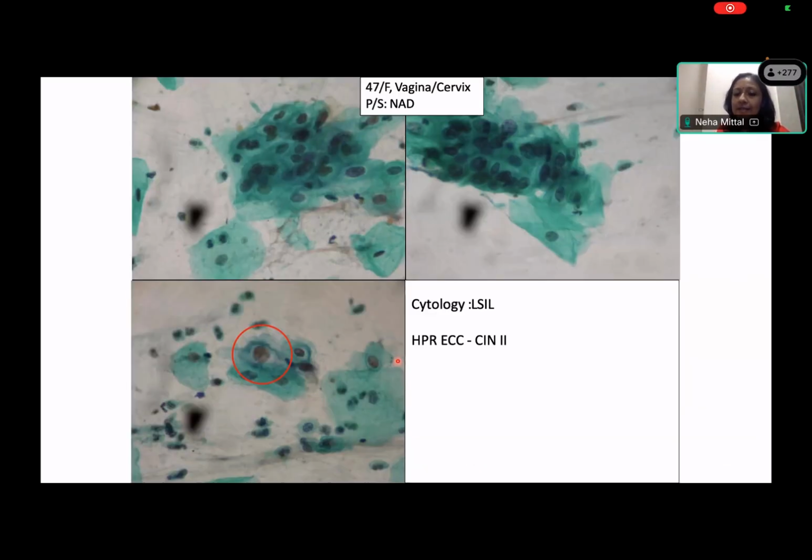This we just saw. This was L cell on cytology, but on histopathology it turned out to be a CIN2. Okay, it turned out to be a H cell on final histopath. So that also happens. You may have areas which are missed or which are under recognized in cytology, and vice versa. It can happen.